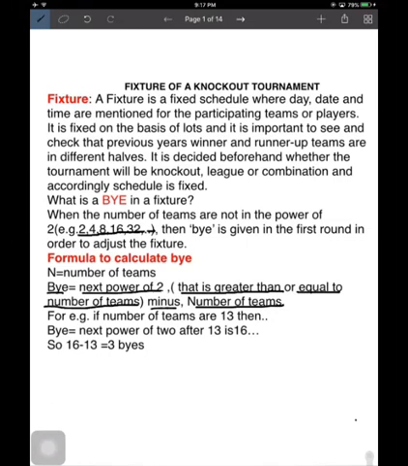And for example, if the number of teams is 13, you can see it here. If the number of teams is 13, then the next power of 2 will be 16. So the byes will be 16 minus 13, which is equal to 3 byes in a tournament. When you draw the fixtures practically, it will be very easy to understand. So move on to the next page.